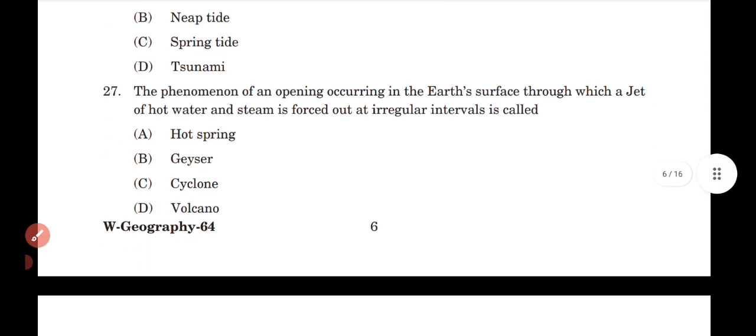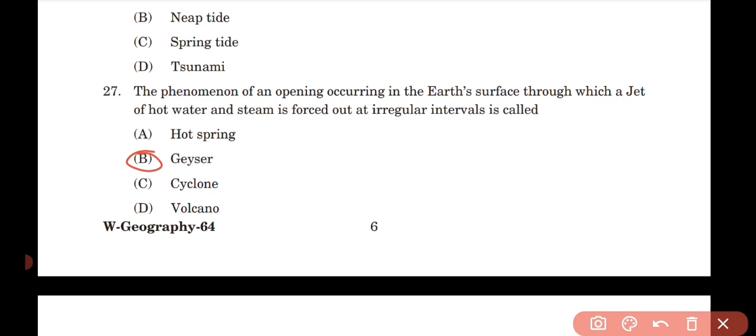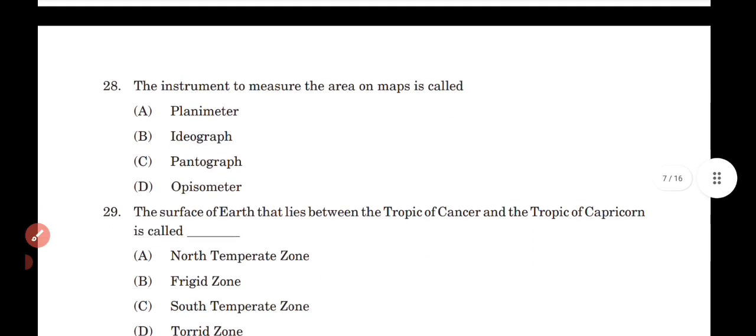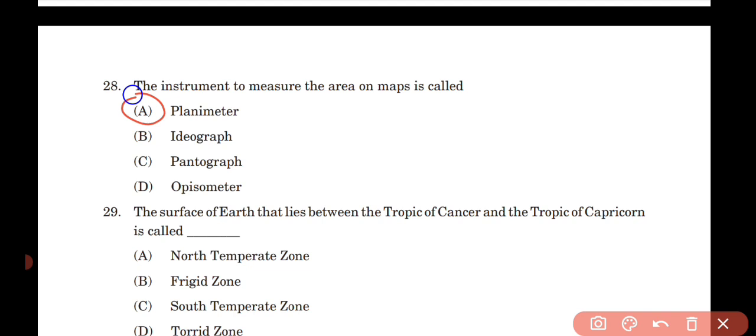The phenomenon of an opening occurring in the earth's surface through which a jet of hot water and steam is forced out at irregular intervals is called option B. The instrument to measure the area of maps is called option A. The surface of Earth that lies between the Tropic of Cancer and the Tropic of Capricorn is called option D.